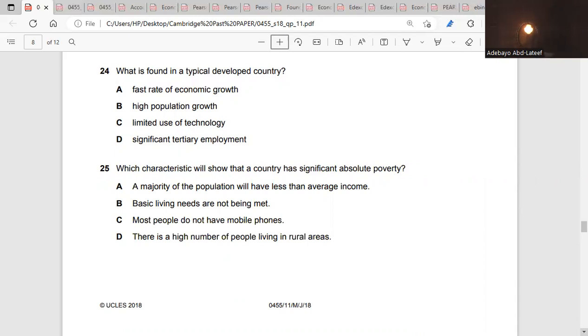A developed economy has the highest population in the tertiary sector. A developed economy has what? The highest population in the tertiary sector. That makes you a developed economy. So the answer is D, 24.